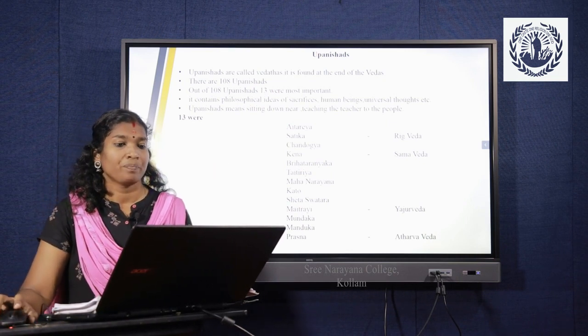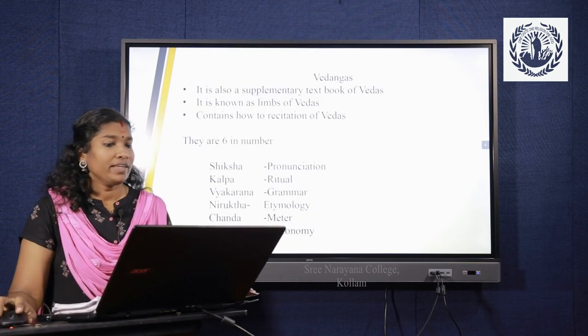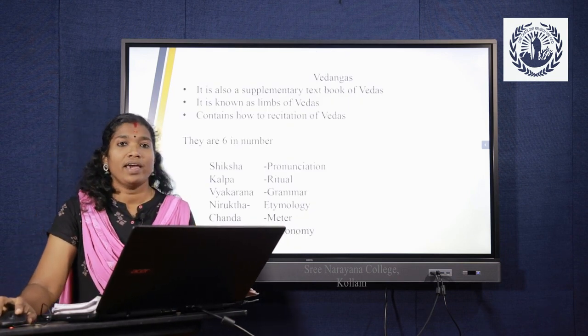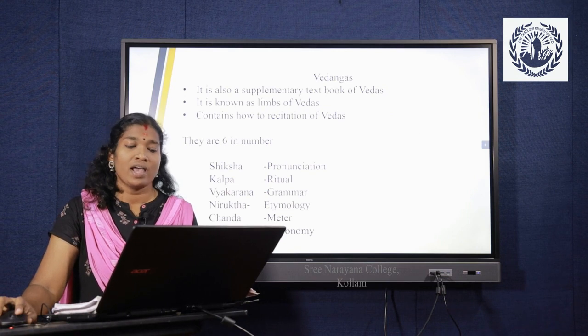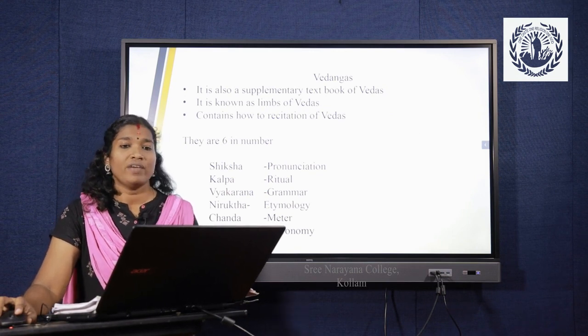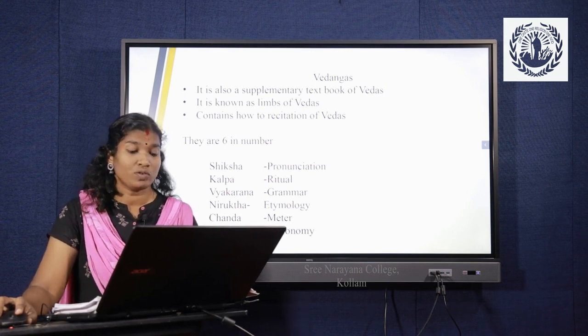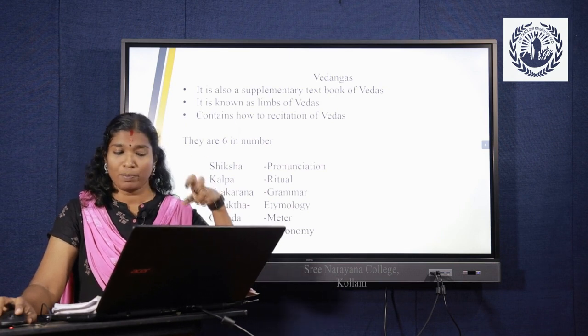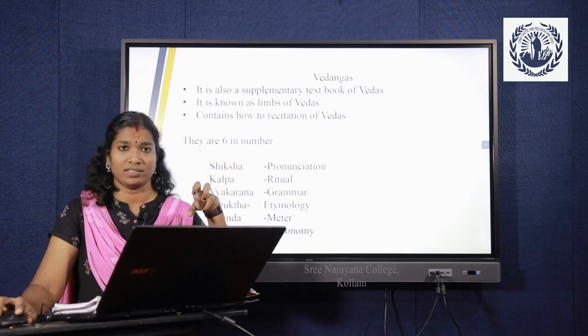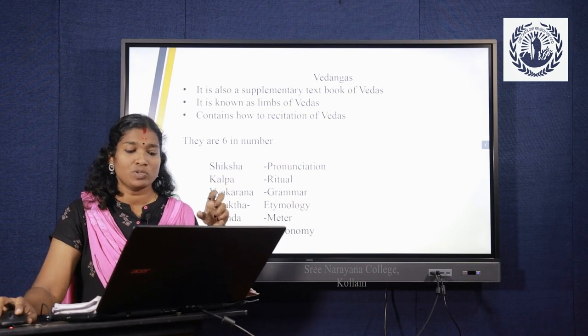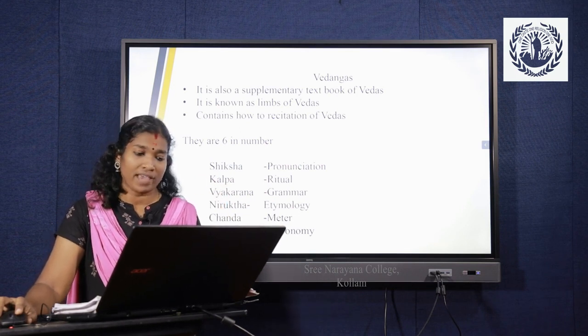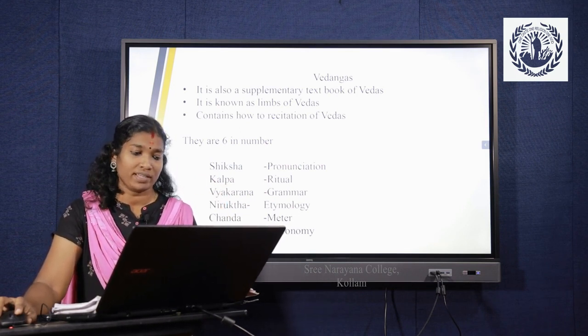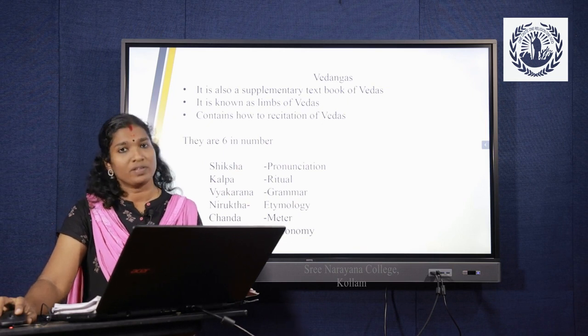Vedangas are a number of supplementary texts. The Vedangas are also called limbs of the Veda. They aimed at helping the proper recitation, use and understanding of the Vedas.